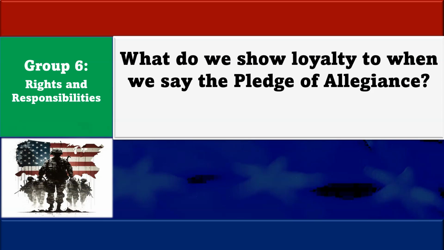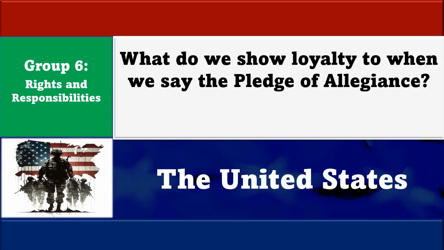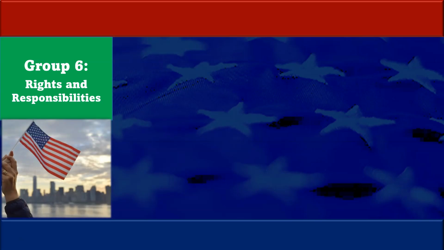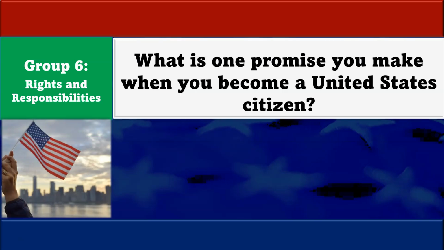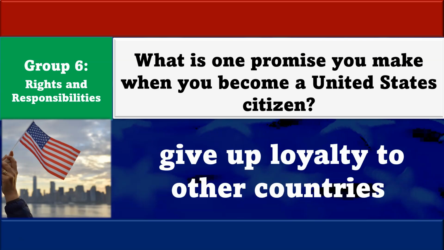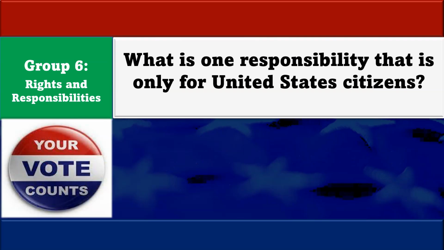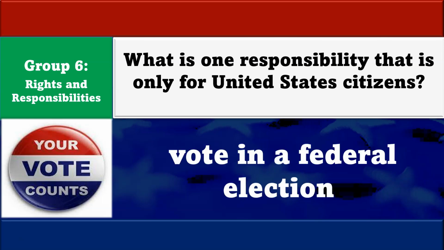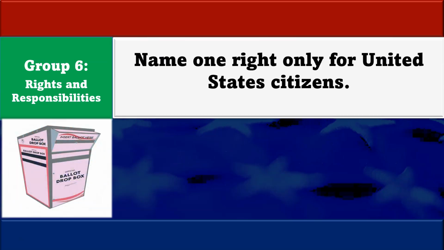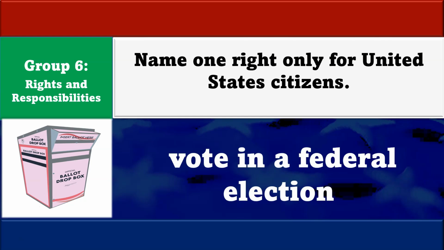What do we show loyalty to when we say the Pledge of Allegiance? The United States. What is one promise you make when you become a United States citizen? Give up loyalty to other countries. What is one responsibility that is only for United States citizens? Vote in a federal election. Name one right only for United States citizens. Vote in a federal election.